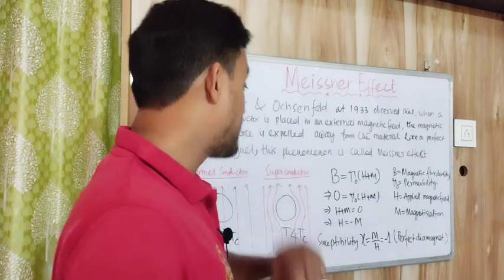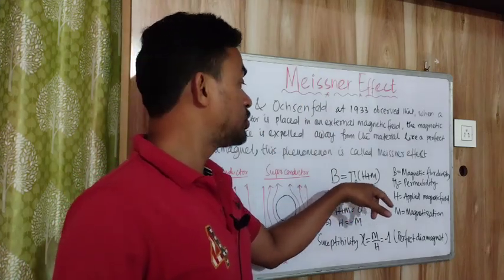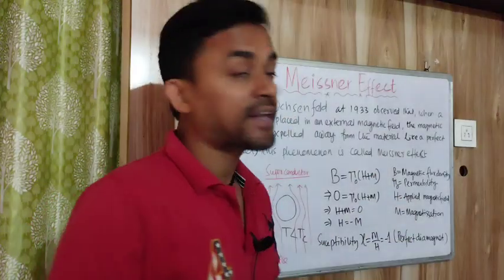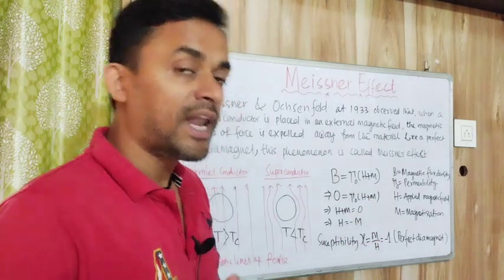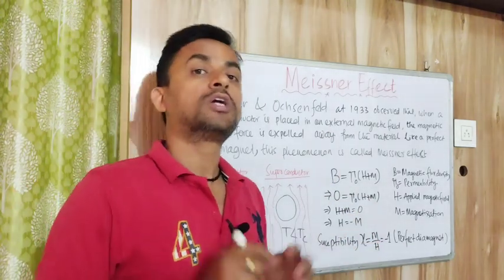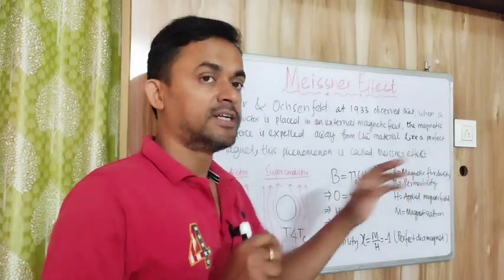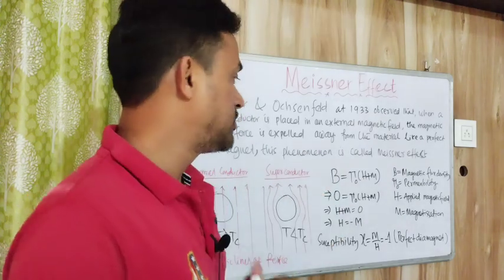Let us discuss mathematically what is happening inside the material when we keep it in an external magnetic field. There is a relation B equal to mu naught (H plus M). B is the magnetic flux density. It means how many magnetic lines of force pass perpendicular to this material. It gives the idea about the magnetic lines of force passing through the material.